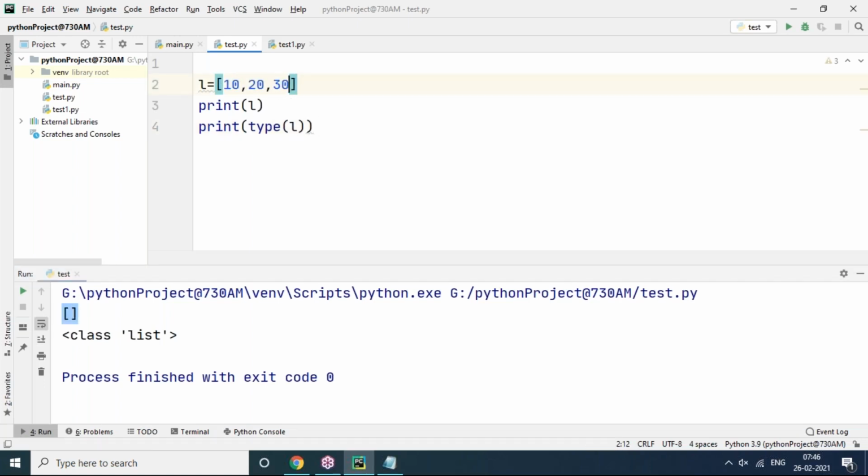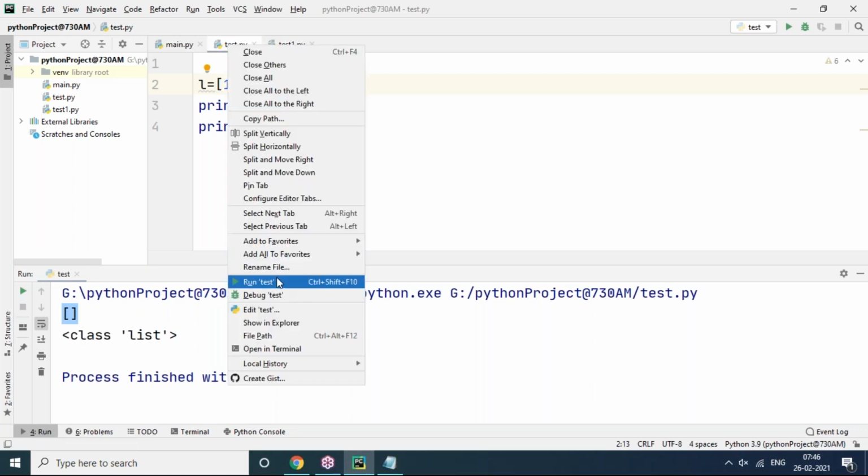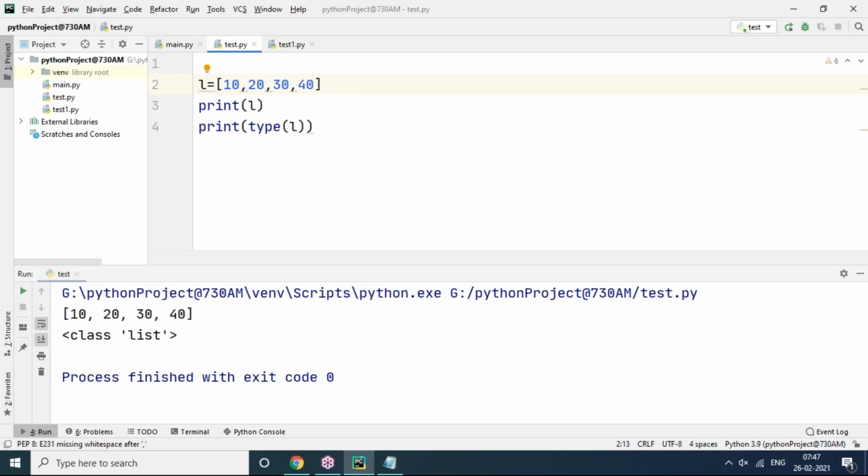Good. List is empty. But now a list with elements: 10, 20, 30, 40. These are integer type elements. Are all the same data type? Yes, same data type. Ordered? Yes, ordered. We can also give different data type elements. One string is there, one character is there, one float is there. So different data type elements are also possible in the list.